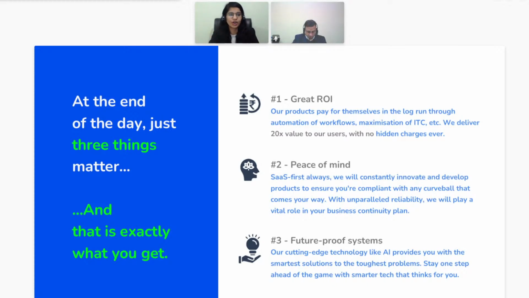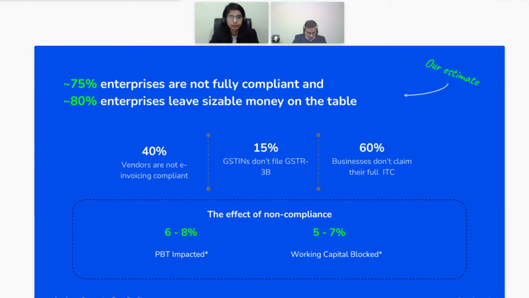You can make sure that your vendors become compliant, you claim the ITC on time, you have peace of mind, where you don't have to look into, okay, which is compliant, which is not compliant. So this all can be automated, and at the same time it's future proof, so that even if tomorrow you receive any communication from the department, you have handy documents with you, so you can always reply in one shot.